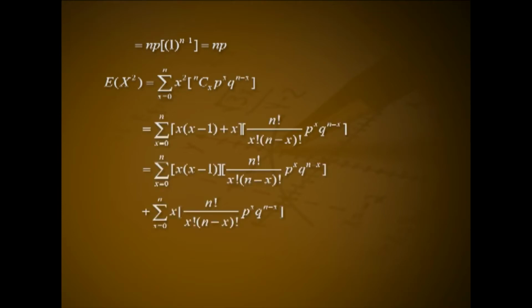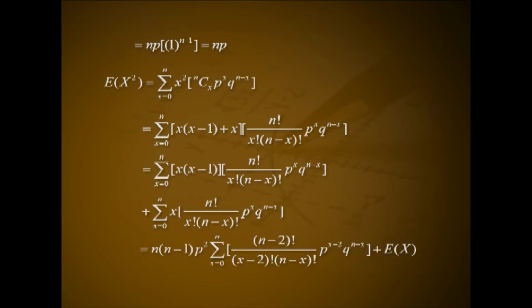Expectation of X squared = summation over x from 0 to n of x^2 nCx p^x q^(n-x). That is summation x from 0 to n of [x(x-1) + x] n!/(x!(n-x)!) p^x q^(n-x). That is summation x from 0 to n of x(x-1) n!/(x!(n-x)!) p^x q^(n-x) plus summation x from 0 to n of x n!/(x!(n-x)!) p^x q^(n-x).